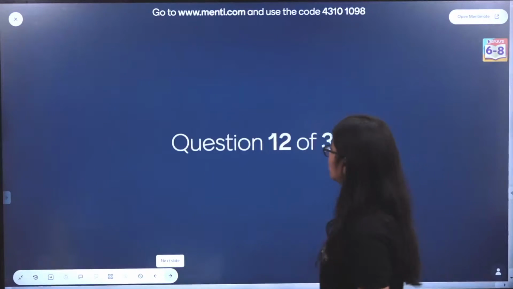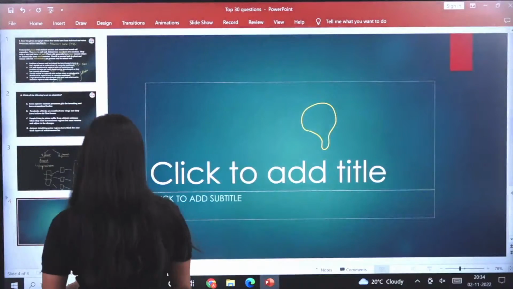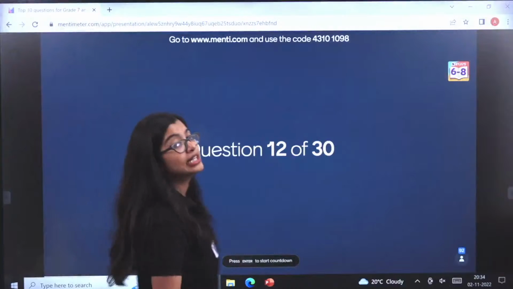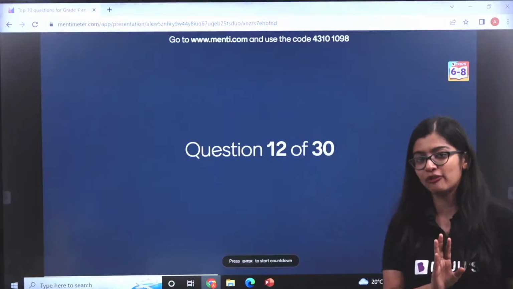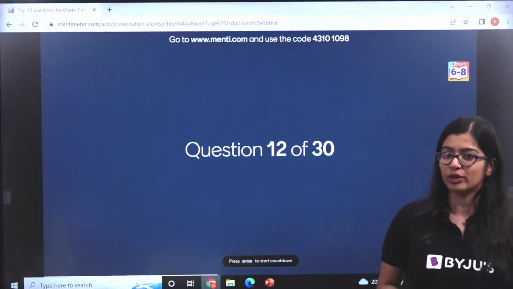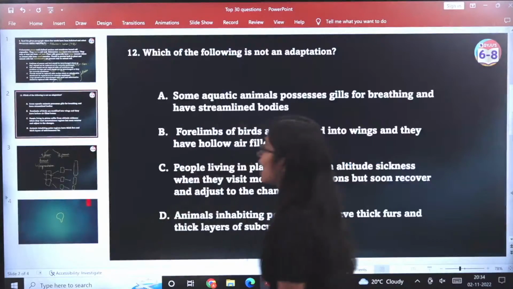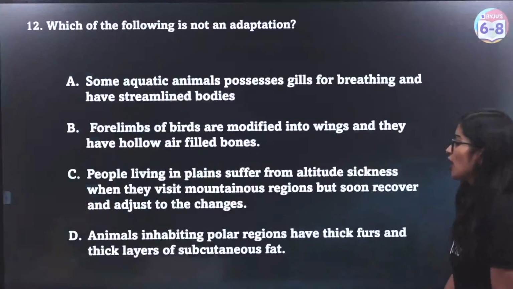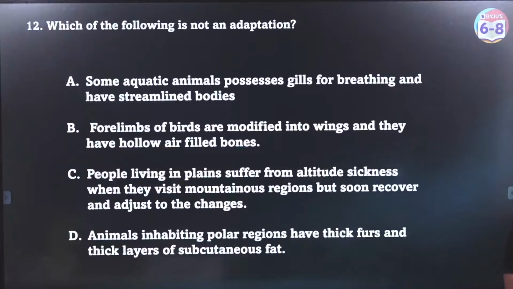Now we'll move on to question number 12, right? I think in question number 12 also we will be having another slide, okay? So I'm going to show you the question first and then I will do it on Menti. Otherwise you will tell me, ma'am, again there was no time to read the question. So read the question and then you mark your answer, okay? All of you read it first and when you are ready, I will change the slide in Menti so that you can answer.